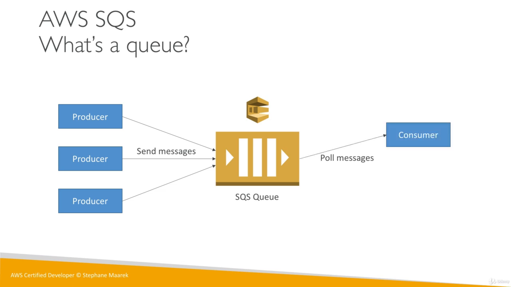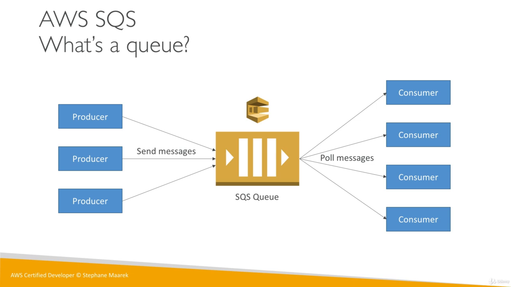On the other end, you're going to have a consumer, and the consumer will pull messages from the SQS queue. So remember the buying service and the shipping service. Well, your buying service was your producer, and your shipping service was your consumer. And as well, you don't just have one consumer, you can have as many consumers as you want. And the number of consumers doesn't have to be the same as the number of producers. So you can scale those independently. Okay, so this is the idea of a queue. We've seen this in the past lecture. Producers send messages to a queue, consumers pull messages from a queue.